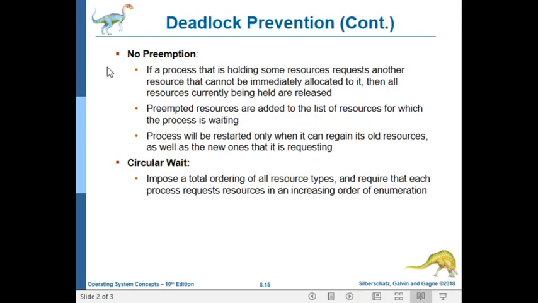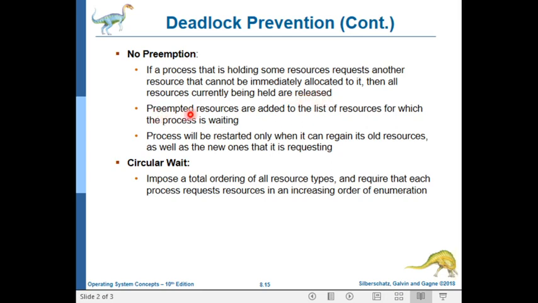The third necessary condition why deadlock can happen is that we do not allow preemption. To ensure that preemption happens to resources, the first protocol: if a process that is holding some resources requests other resources that cannot be immediately allocated to it, then all resources currently being held must be released.